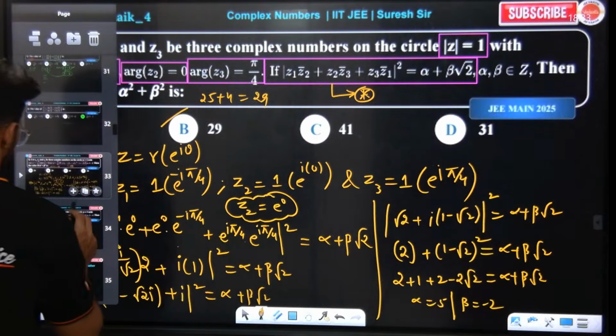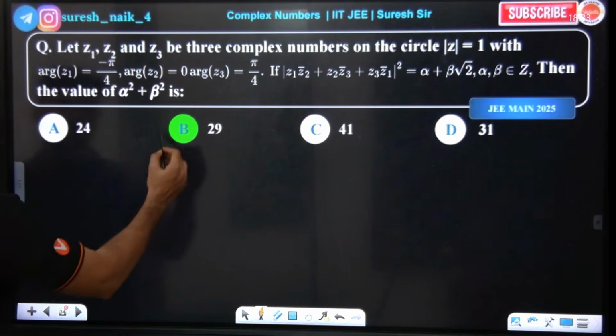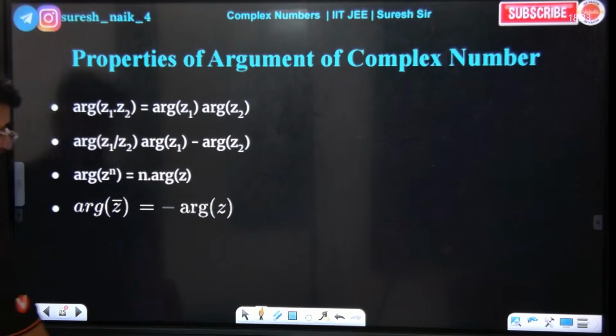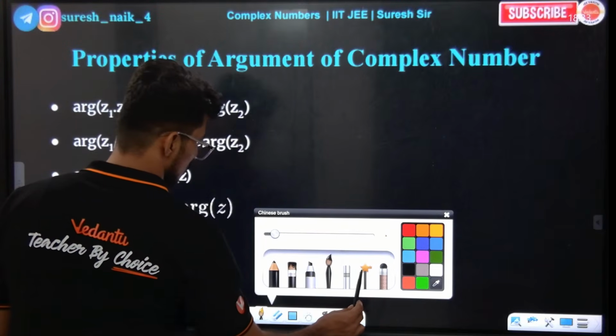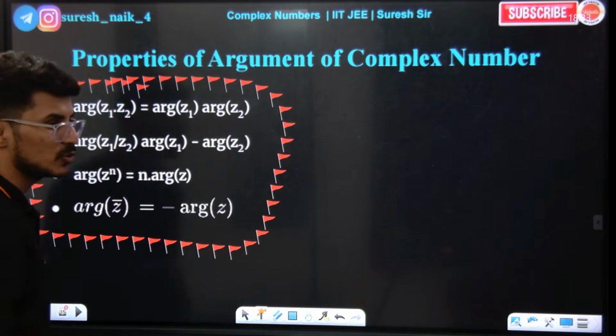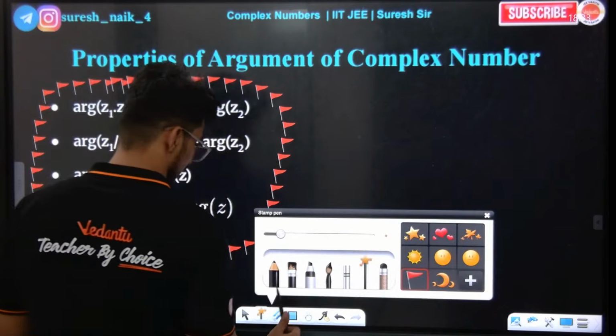Okay, next. This is check. We got the answer, B. Okay. Next, properties of argument of a complex number. Very, very important. This is super important. Look at it, everyone.